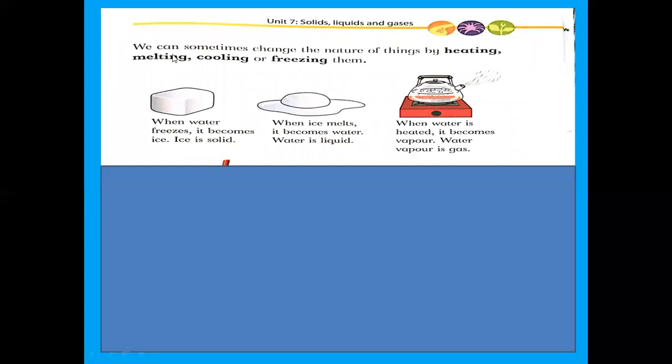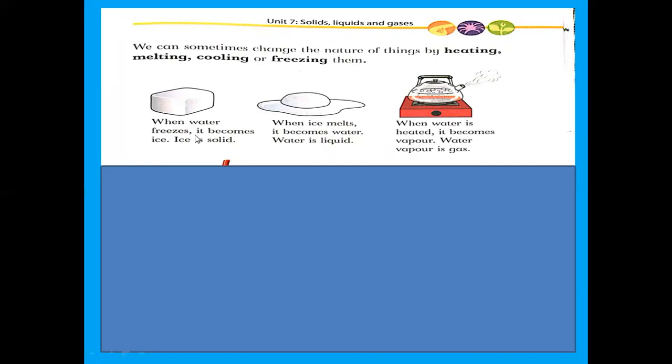Now here in this stage, we can sometimes change the nature of things by heating, melting, cooling, or freezing. Yes, this is a very interesting thing. You can do experiments at home. Can you change the nature of solid, the nature of liquid, the nature of gas? Yes, we can change. How can we change? We can change by heating, melting, cooling, or freezing.